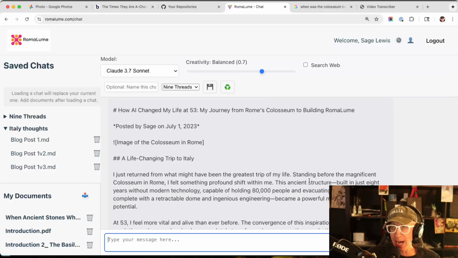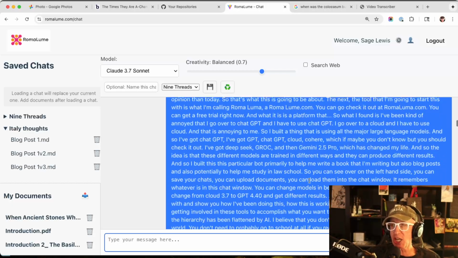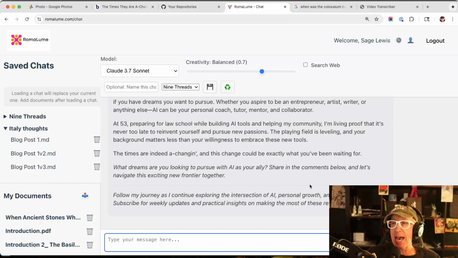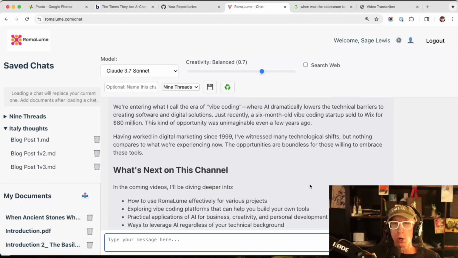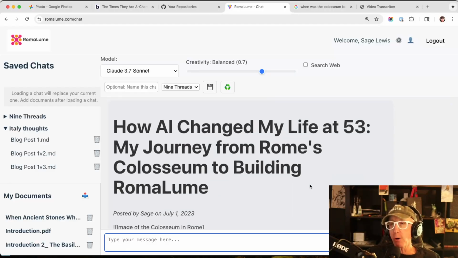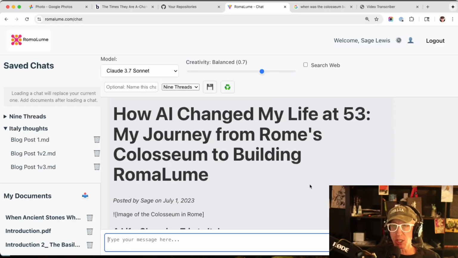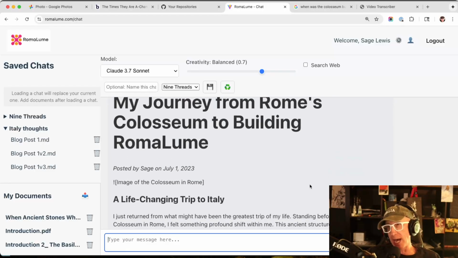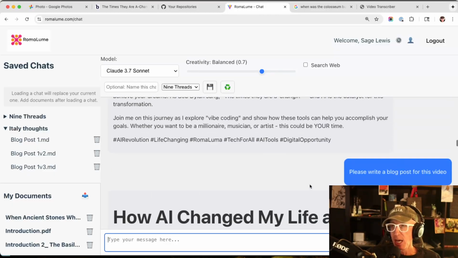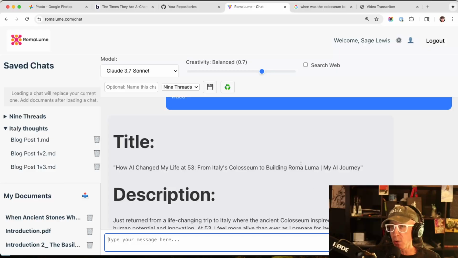So why would I have gone through this blog post doing those changes when I could just tell AI to do it? You really need to think of AI as your world-class assistant, you know? So now, am I going to use this blog post? I'm going to obviously look at it. I'm going to make sure I like it.